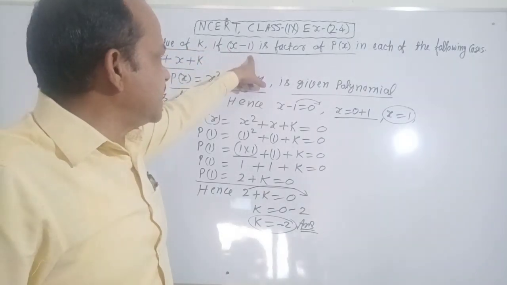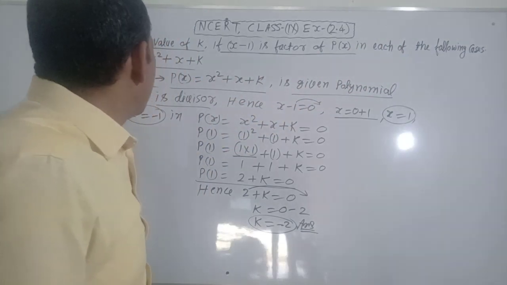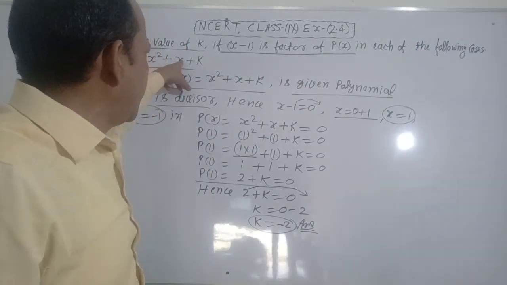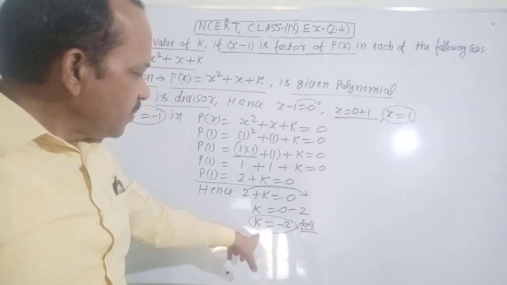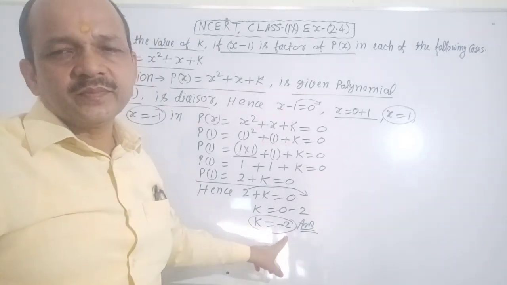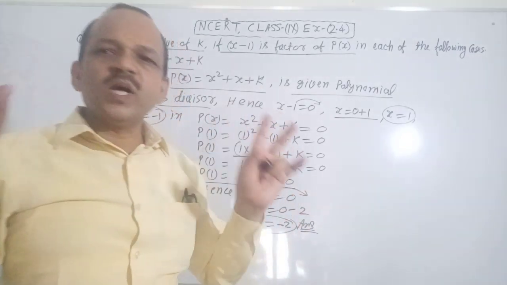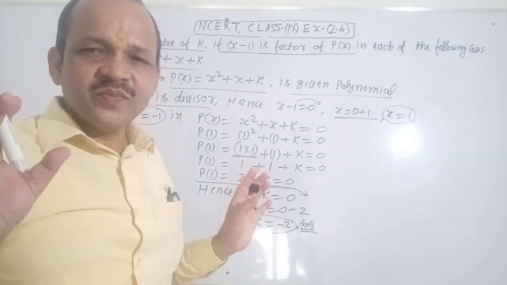The question is to find the value of k if x minus 1 is a factor of p(x) in each of the following cases. First, p(x) equals x square plus x plus k. You find very easily the value of k equals minus 2. It is clear, no confusion about it. The solution is easy.